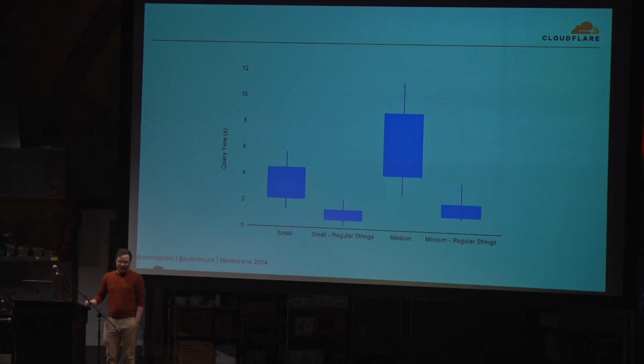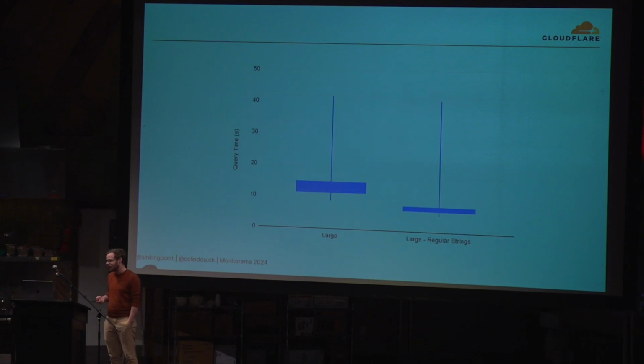Remember how I said it might be okay? Turns out it's not. When you're linearly iterating over billions of samples, turns out that O(N) kind of kills you. We're doing like 4 times what Prometheus was doing, which, I mean, we're talking about hundreds of milliseconds, maybe seconds here. Are people going to care about getting a couple of seconds latency on their query? Maybe not, but this still kind of sucks.